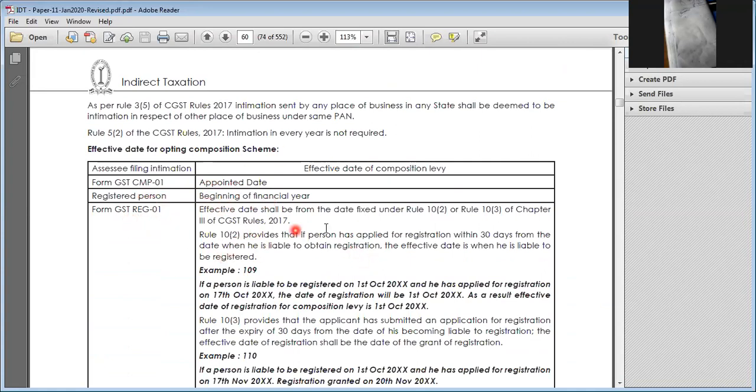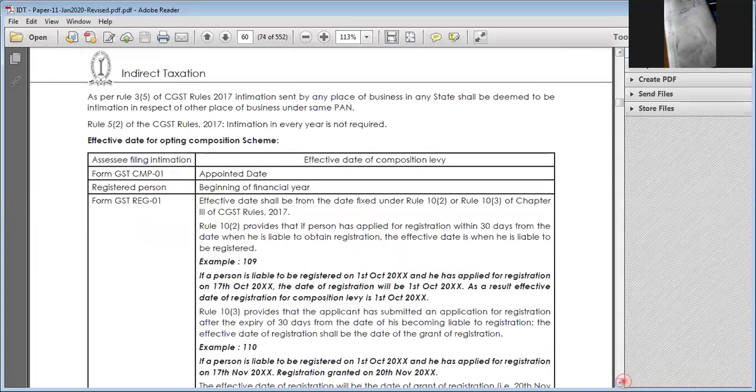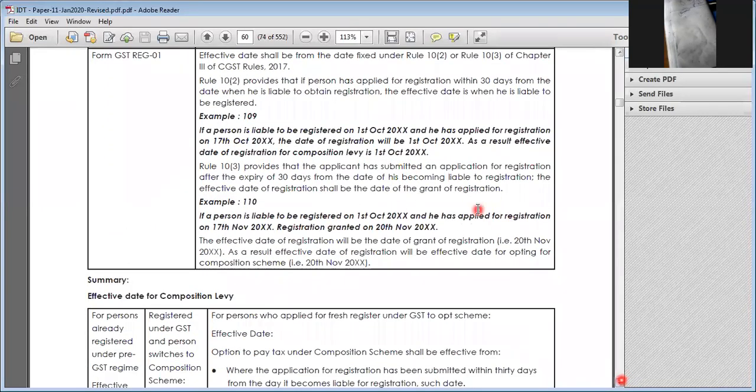Okay, in case of moving, you are going for the new registration in the sense, the date of grant shall be considered, right?